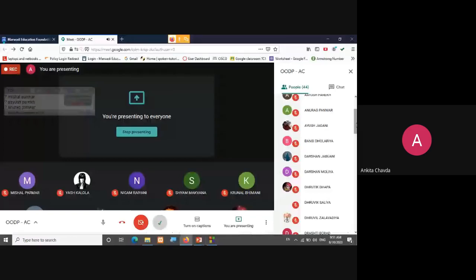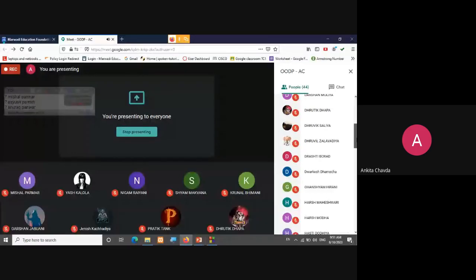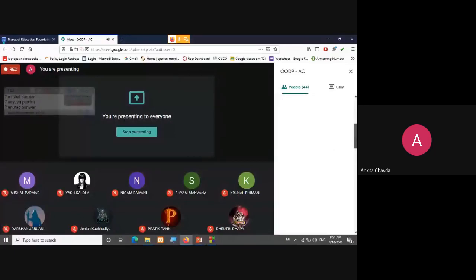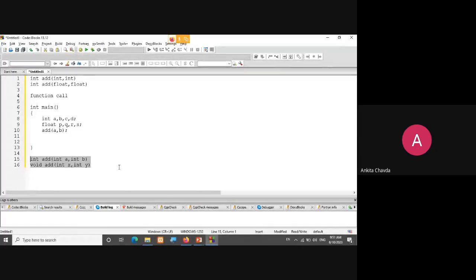Chalo, Dhrutik, Dhruvil, Drashti, Dwarkesh, Ghanshyam. Anyone? Yes, ma'am, whose name I have taken, they will only answer. Are these two functions the same or different? You have only two options, either same or different. At least you can answer something.